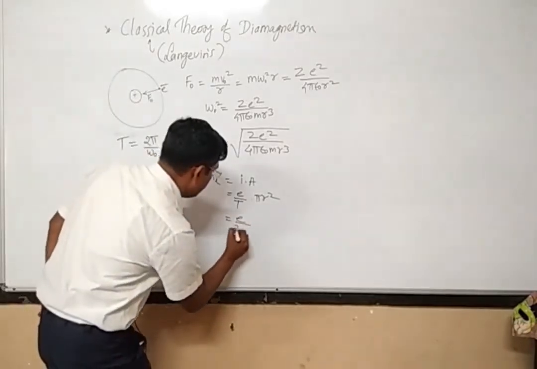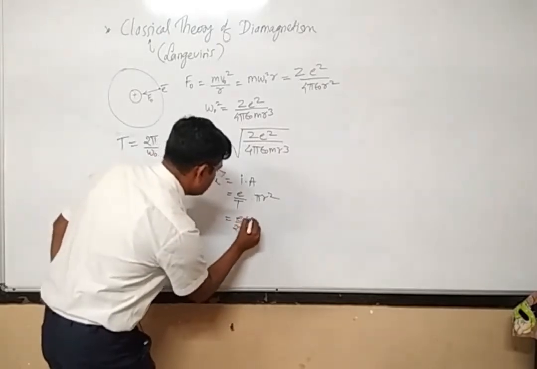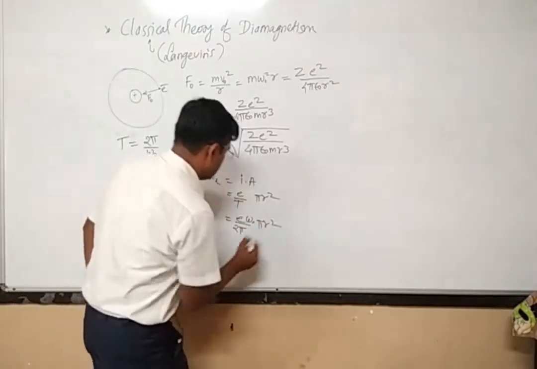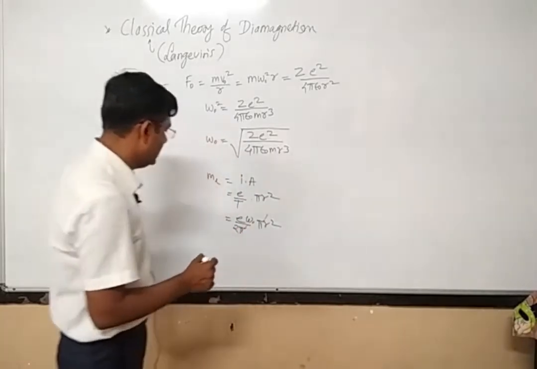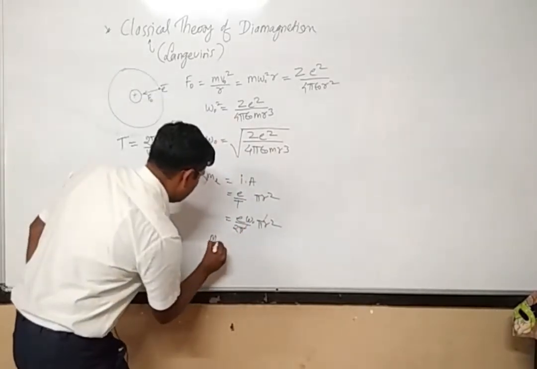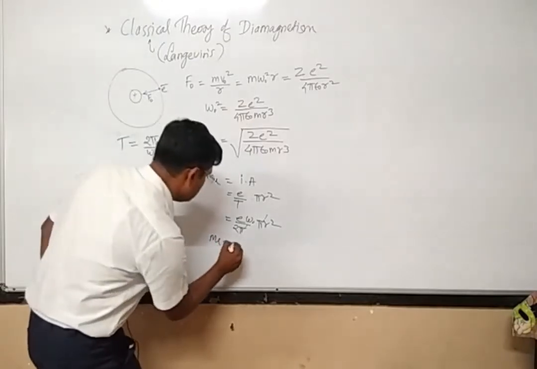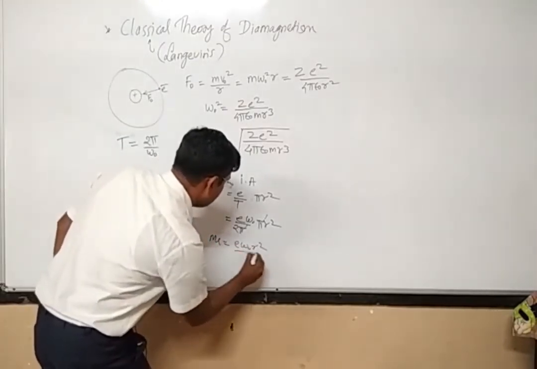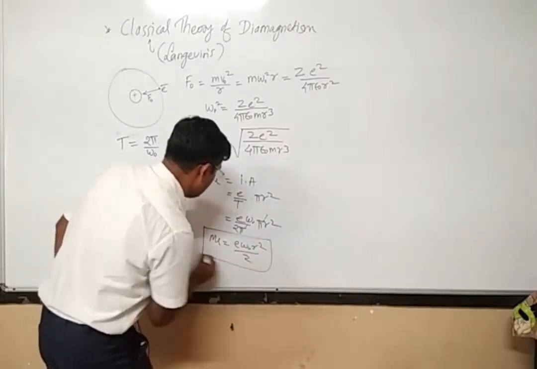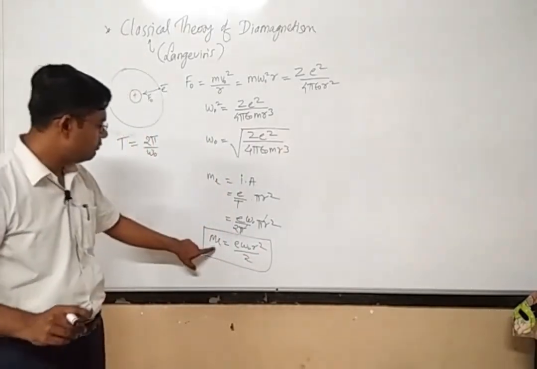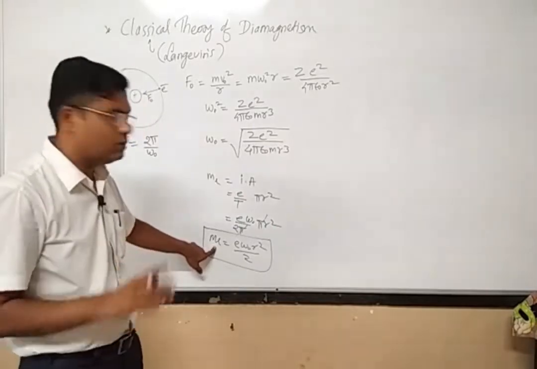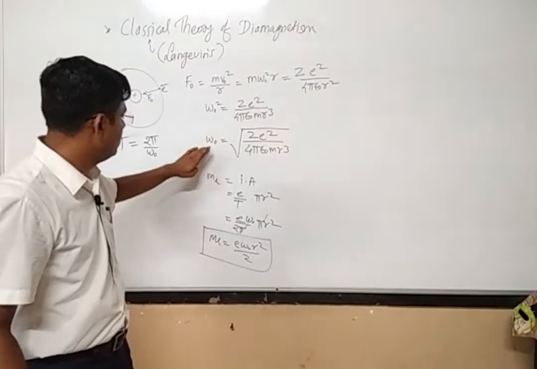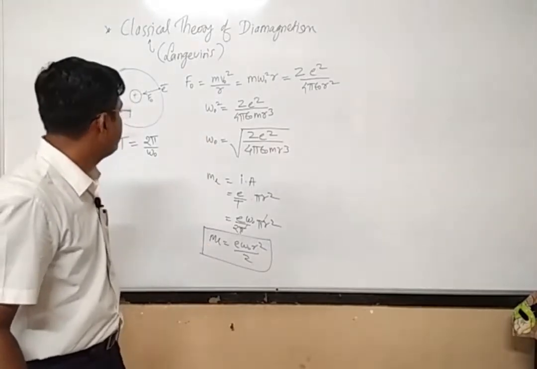So e divided by 2 pi by omega 0, so omega 0 will be on the numerator, and into pi r square. So this pi will get cancelled, and finally I will have the expression for ml as e into omega 0 r square divided by 2. So this is the magnetic moment associated with the orbital motion of the electron. So, angular velocity and magnetic moment.